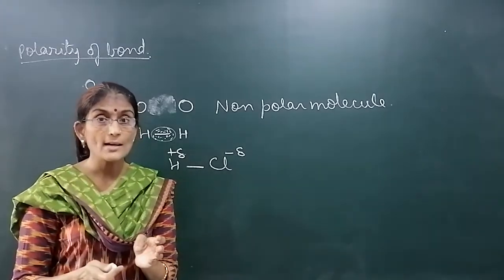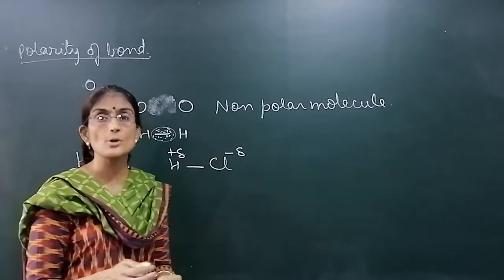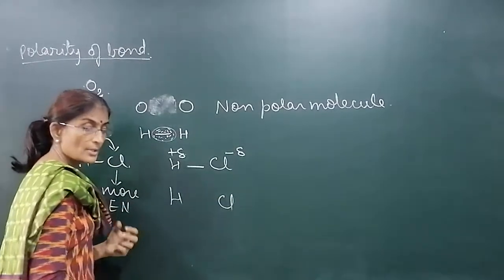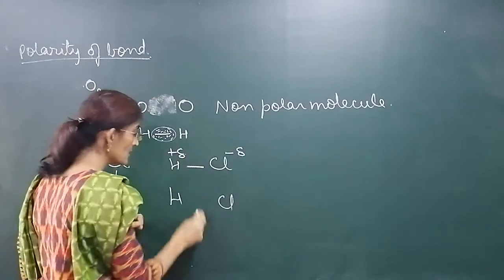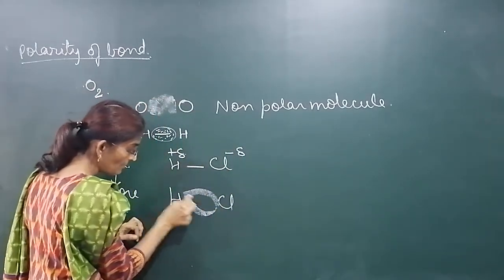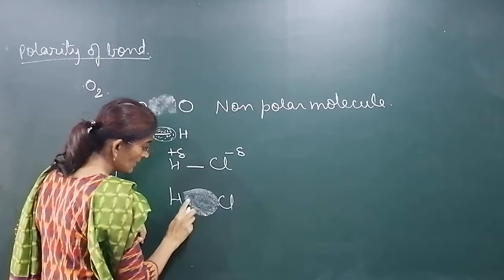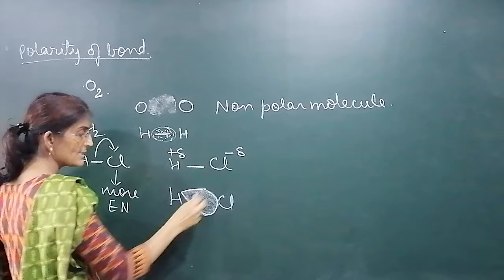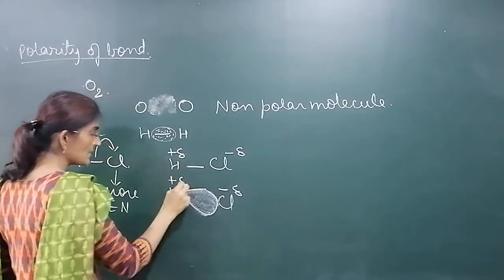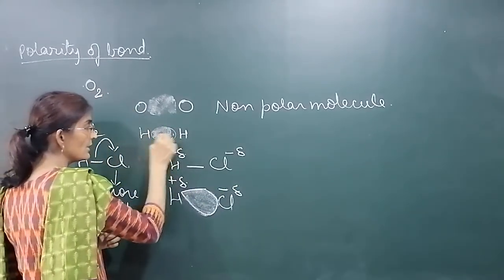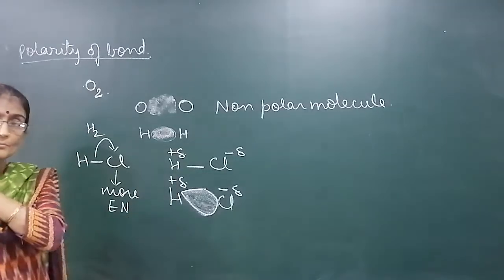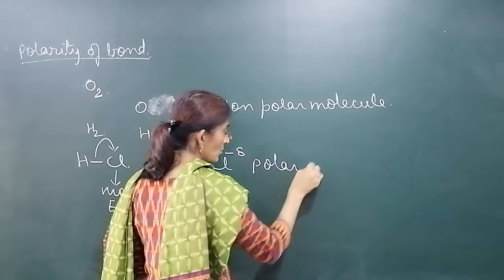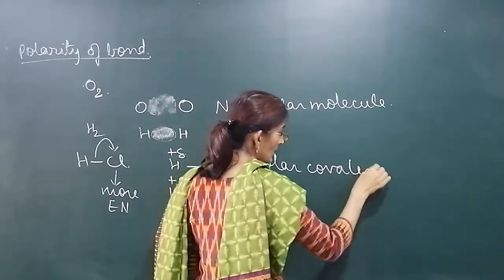Bond break नहीं हो रहा है, just electron pair shifts more towards chlorine. The electron cloud will be like this. This is Cl, this is H. The electron cloud shifts more towards chlorine. The cloud will be formed like this. Here the cloud is less, here the cloud is more. This gets partial negative charge, this gets partial positive. What about hydrogen? Electron cloud evenly distributed like this. Such type of bond is called polar covalent bond.